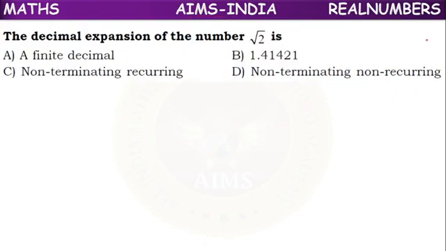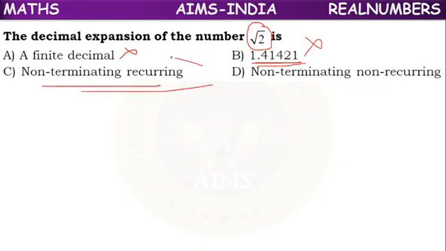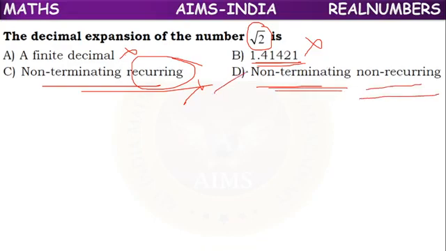Next question. The decimal expansion of root 2. Option A, finite decimal, wrong. 1.41421 is also terminating, wrong. Non-terminating recurring, wrong. Because root 2 is an irrational number, which represents a non-terminating non-recurring decimal. So option D is the right answer.